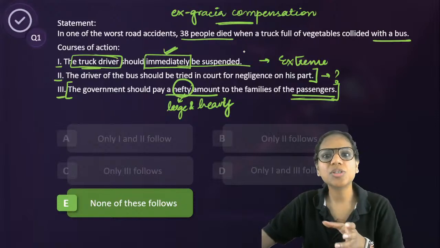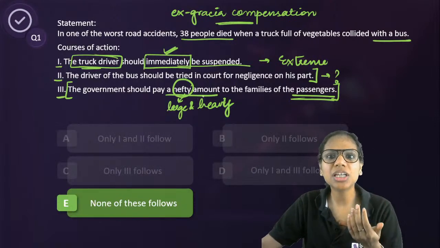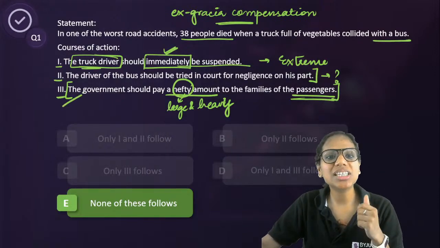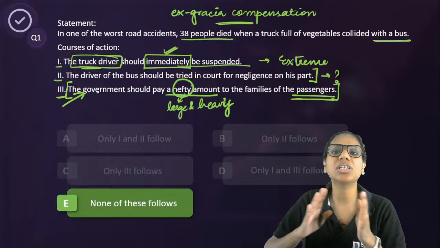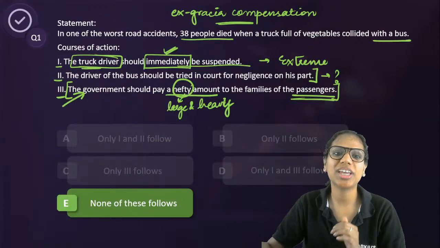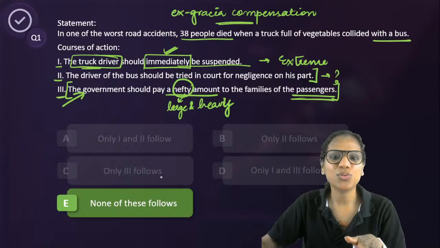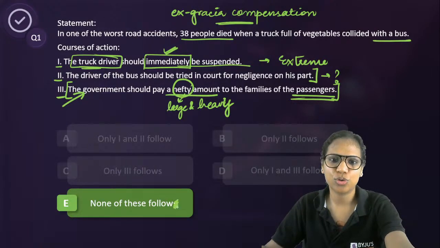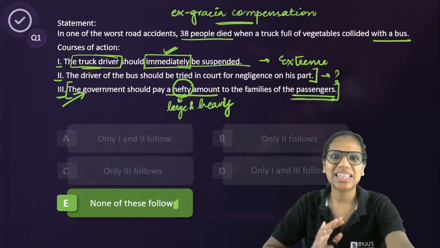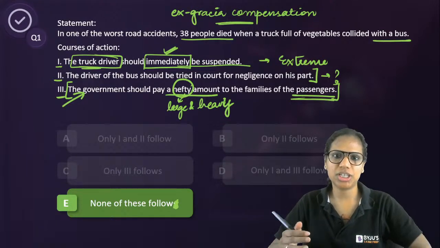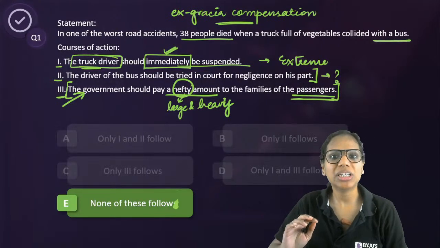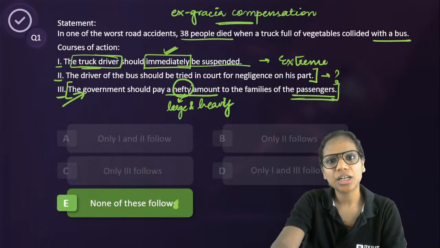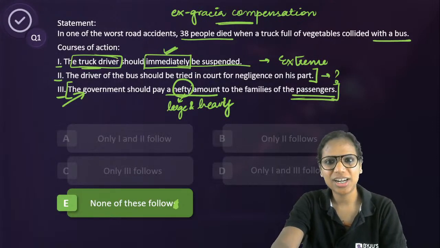So had those words been written, I could have still considered 3. But "hefty" gives an impression as if the government is at fault. Again, we cannot decide this unless it is decided who is actually at fault. And without it, none of these actually follow. So none of these follow. I hope this is clear. That is the answer here. So think logically, pay attention to words such as "immediately" and "hefty," and first see whether somebody is at fault or not at fault. All right.